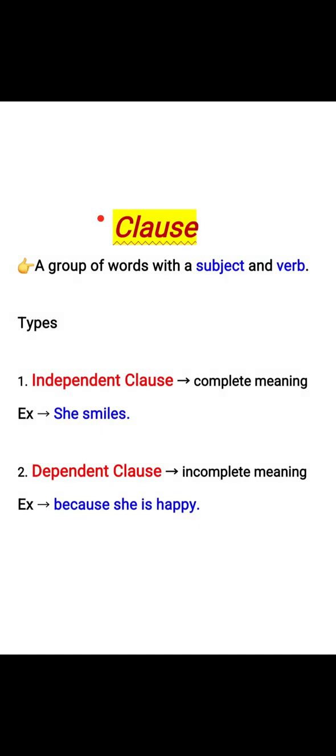Clause. A group of words with a subject and verb. Types. Independent clause. It shows complete meaning. For example, she smiles. Dependent clause. It shows incomplete meaning. For example, because she is happy.